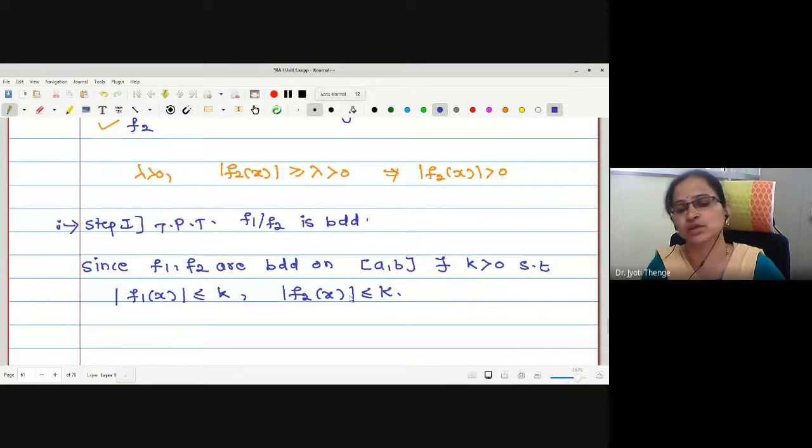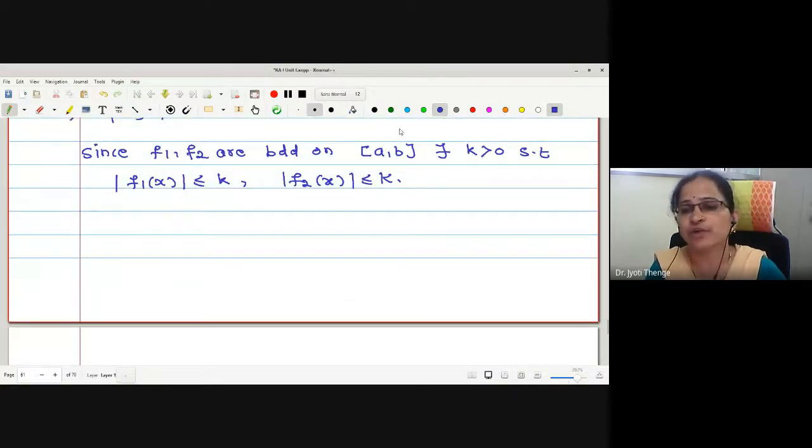Both ways I am telling you. One may ask why not k1, k2 here? You may write k1, k2, but whichever is the maximum, I will select as k.